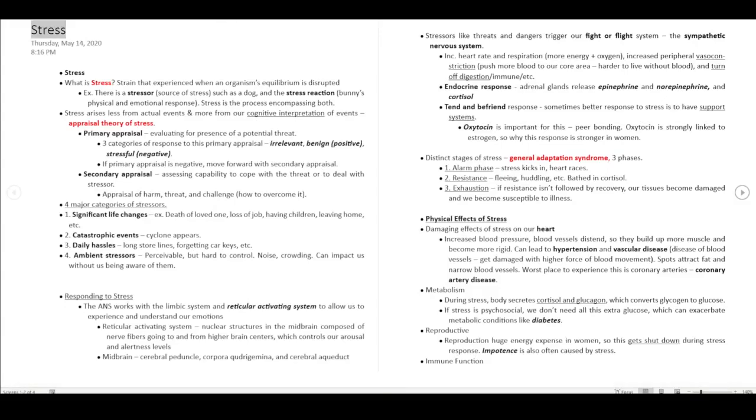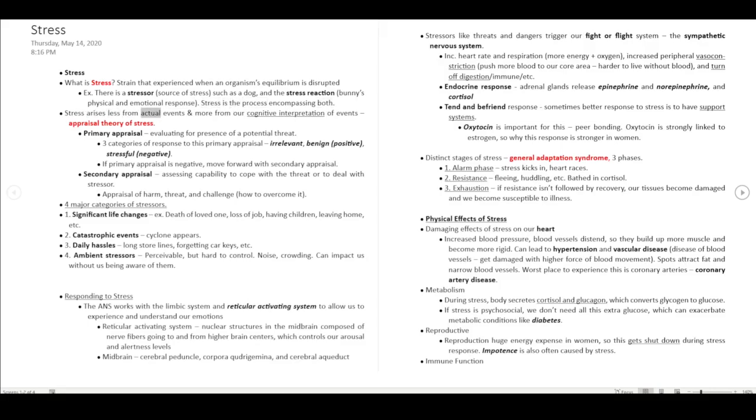Stress. Thursday, May 14, 2020. 8:16 p.m. Stress. What is stress? Strain experienced when an organism's equilibrium is disrupted. There is a stressor, the source of stress, such as a dog, and the stress reaction, the bunny's physical and emotional response. Stress is the process encompassing both.